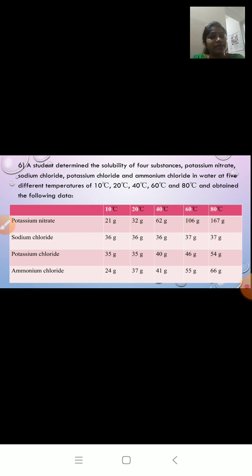So a student determined the solubility of 4 substances: potassium nitrate, sodium chloride, potassium chloride and ammonium chloride in water at 5 different temperatures, that is 10 degrees Celsius, 20 degrees Celsius, 40 degrees Celsius, 60 degree and 80 degree Celsius. So in the table all the data is given. So based on this data you have to answer the following question.